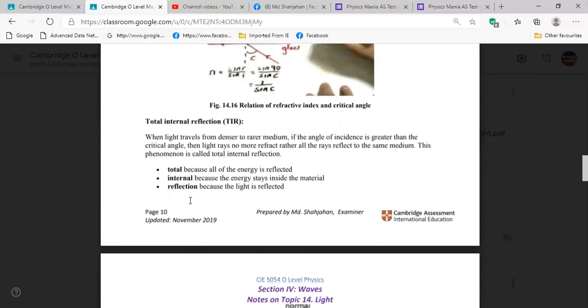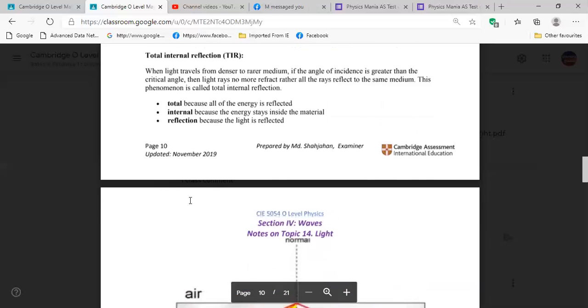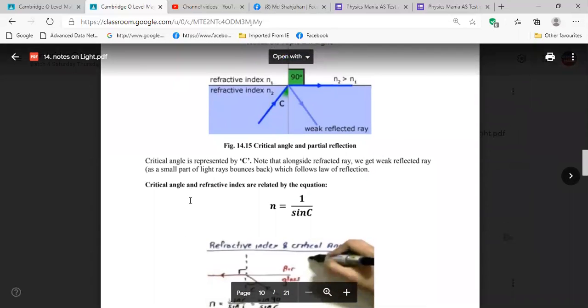Sir, can we also find it with the help of refractive index? If we have the refractive index, then you can find the critical angle by putting the value in the formula, sine c, and manipulating the formula, making it the subject like that.